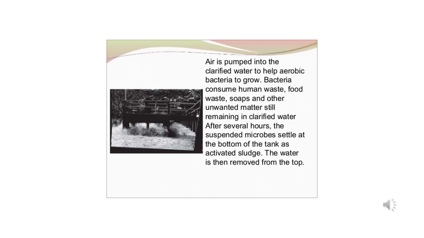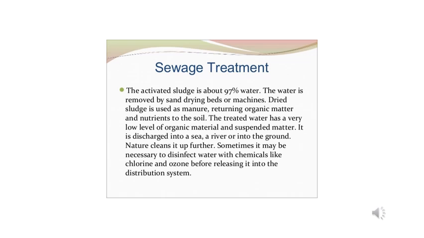Now, after several hours, the suspended microbes settle at the bottom of the tank as activated sludge, and the water on the top is more clear so it can be removed. So, by now, we have reached a stage where we have attained some level of purity. The activated sludge is about 97% of water, and the water is removed by sand drying baths or machine. This dried sludge, as I told you before, can be used in agriculture as manure because it is rich in organic matter and nutrients such as NPK: nitrogen, phosphorus, and potassium.